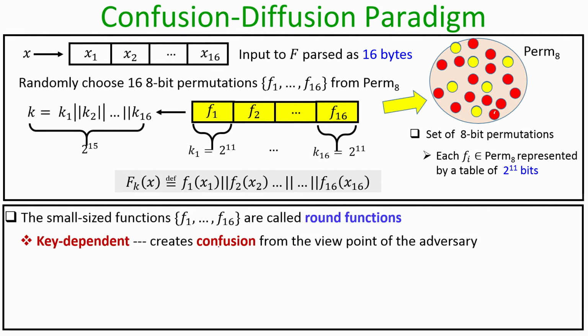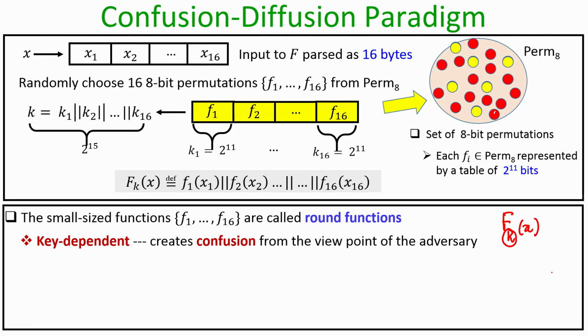The smaller size functions f1, f2, ..., f16 which we have chosen here are called the round functions, and they are dependent on the key. That creates a confusion from the viewpoint of an adversary, in the sense that if an adversary wants to compute the value of F_k of x but is not aware of the value of k, then the adversary does not know what exactly are the 16 round functions I am going to use.